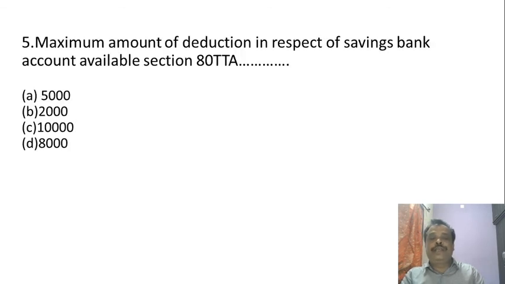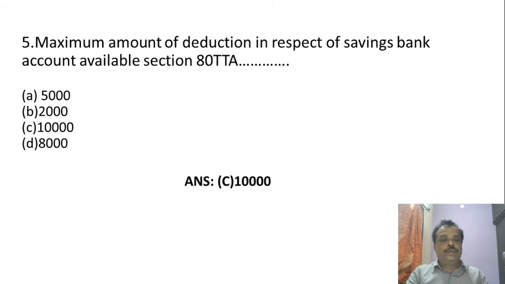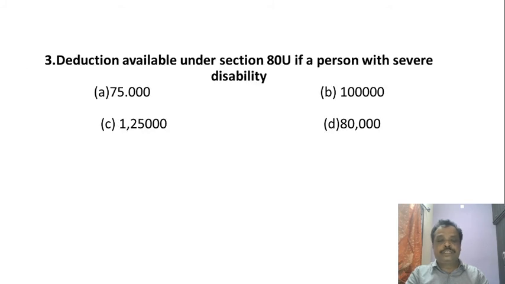Maximum amount of deduction in respect of savings bank account available under section 80TTA. There are four answers given in the question: 5,000, 2,000, 10,000 and 8,000. Obviously the answer is 10,000. Under 80TTA, the assessee can get the benefit of 10,000 as a deduction.